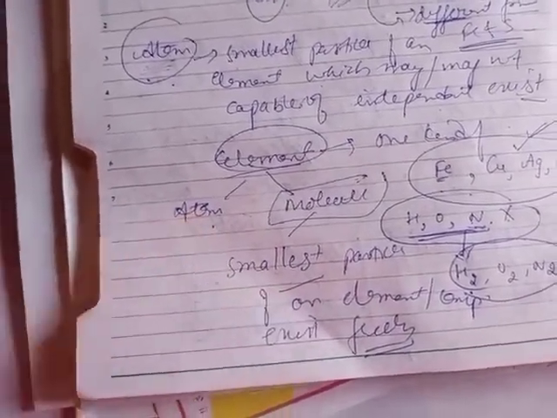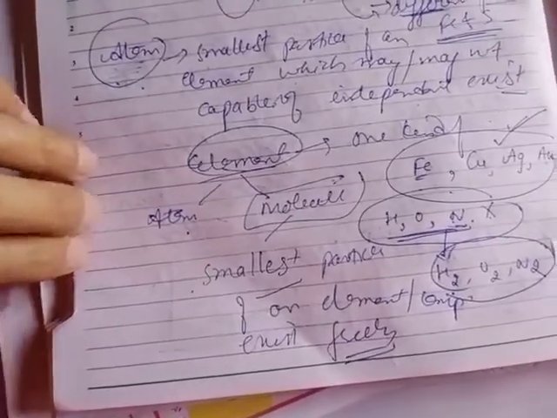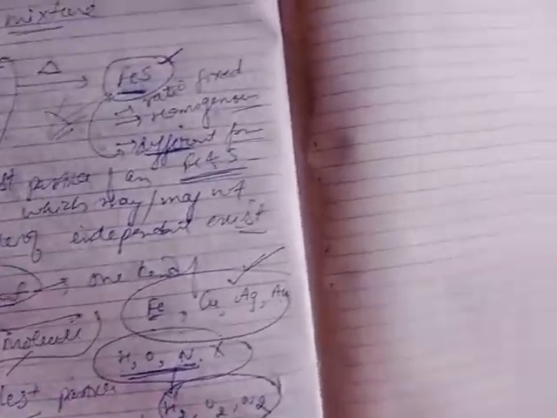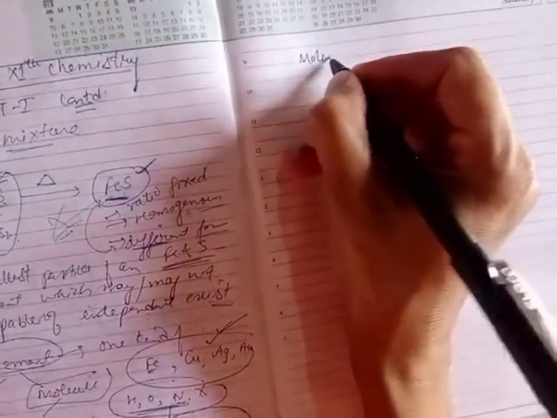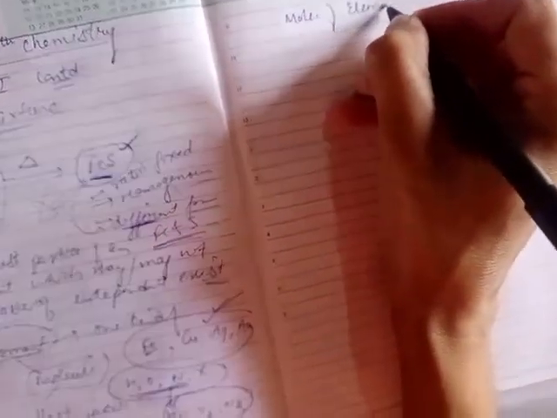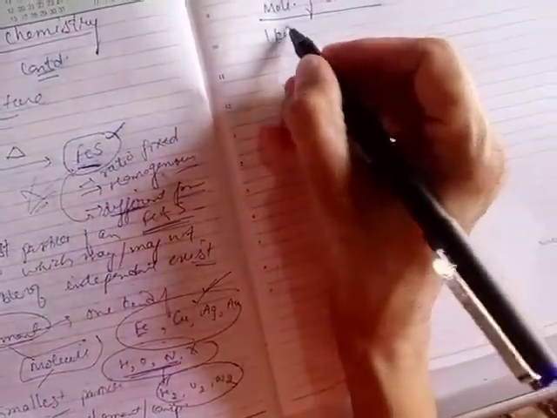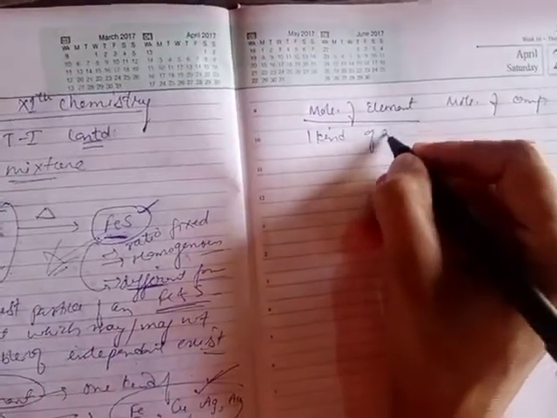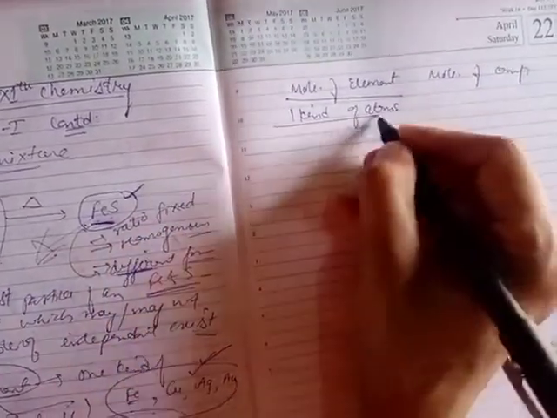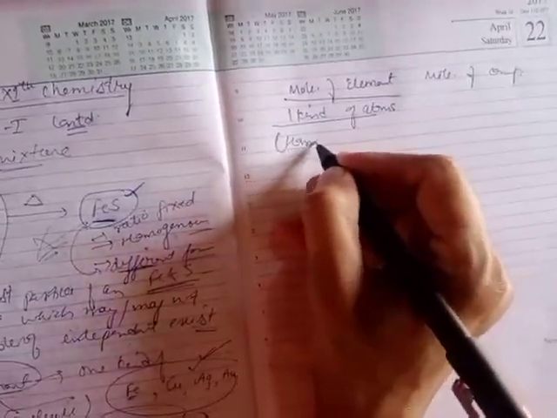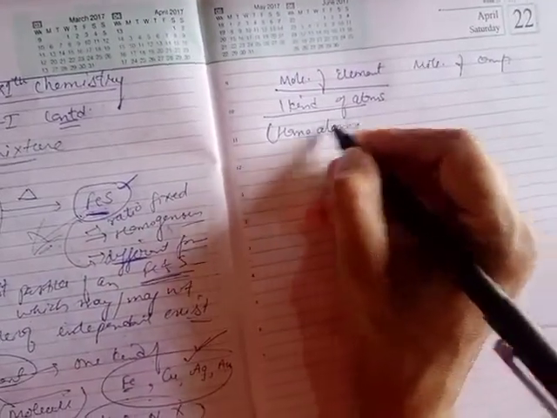Now molecules are again of two types. First is called molecule of element and second is called molecule of compound. Molecules of element are made up of only one kind of atoms, so they are called homoatomic molecules.